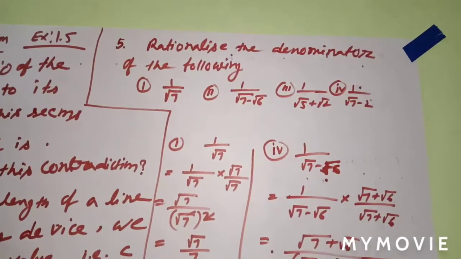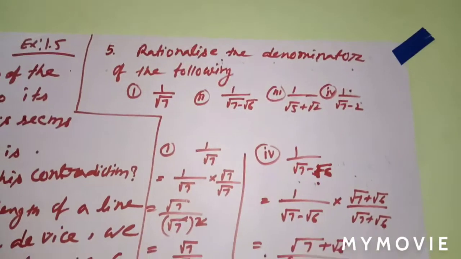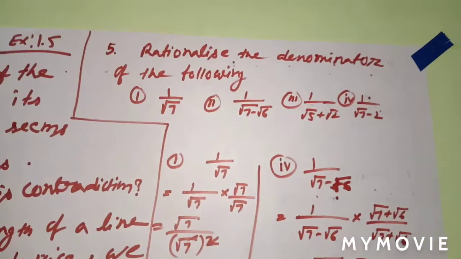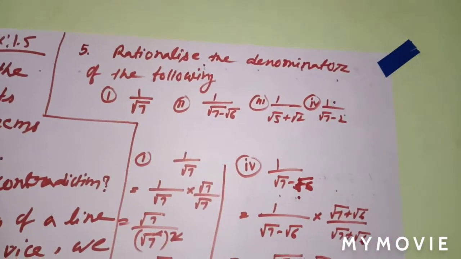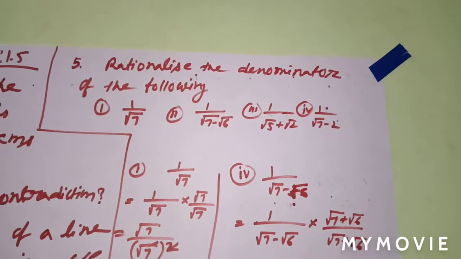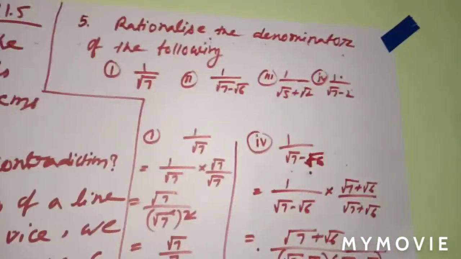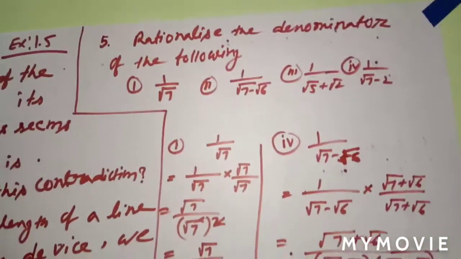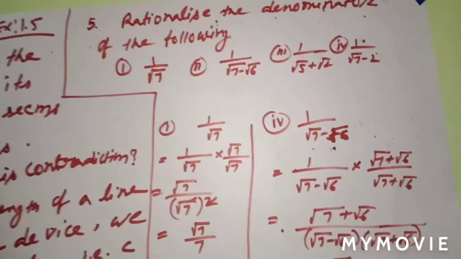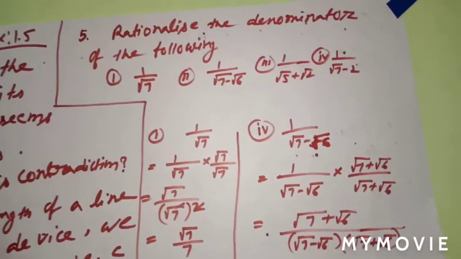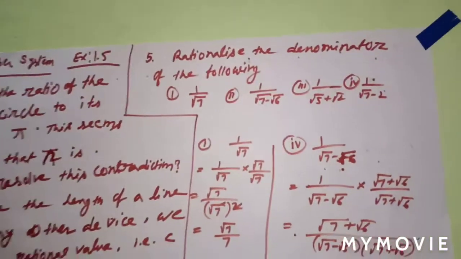Question number 5. Rationalize the denominator of the following. See here. First one is 1 by root 7, second is 1 by root 7 minus root 6, and third one 1 by root 5 plus root 2, and number 4 is 1 by root 7 minus 2. Okay. See, you can see the denominator is what? Root 7 minus root 6. It is irrational. So you have to rationalize it. So how to rationalize?